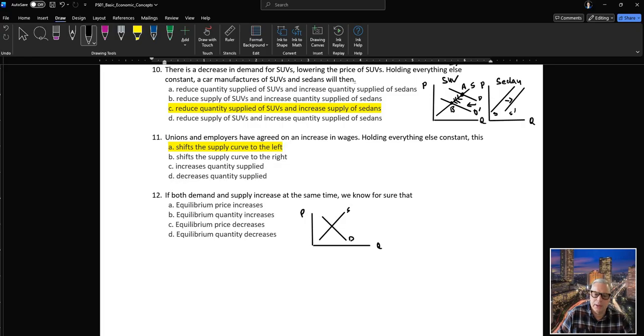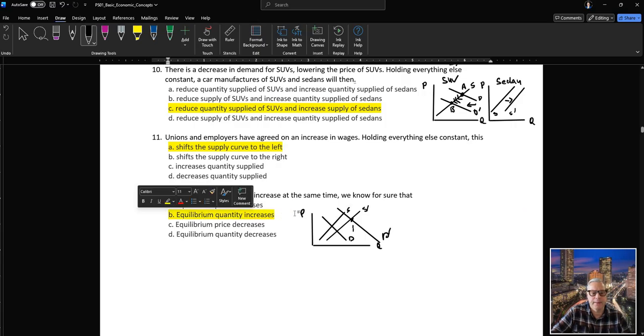Both demand and supply increase. So now, say demand increases by a lot and supply by very little. So now some people may say that at every given quantity, the higher production costs are being applied to be rolled over to the consumers. That is why we don't say the supply shifts. So if both demand and supply increase at the same time, we know for sure that the equilibrium quantity increases, but prices could go up or down. But in most textbooks it says that production costs go up. It is a decrease in supply. Okay. So that means at every given price.